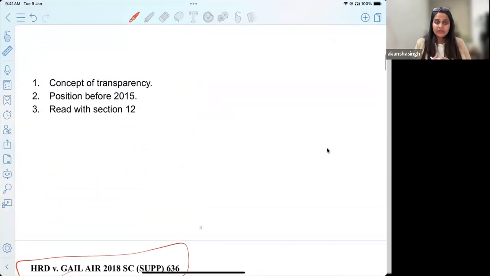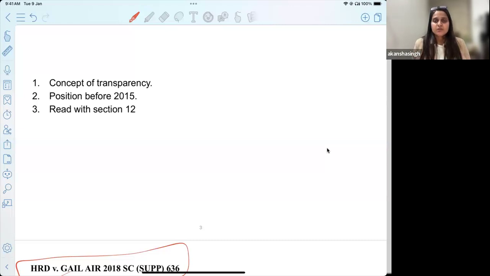So this is how you can write your answer. First, start with the basic concept and basic understanding of what really exists in 12(1)(b) as well as 12.5. Then you discuss the fifth and the seventh schedule. Then you give the idea of why this was important, why the changes have been made after the 2015 report. And then you talk about what the actual differences between the same are. So even if there is overlapping, the difference still exists.